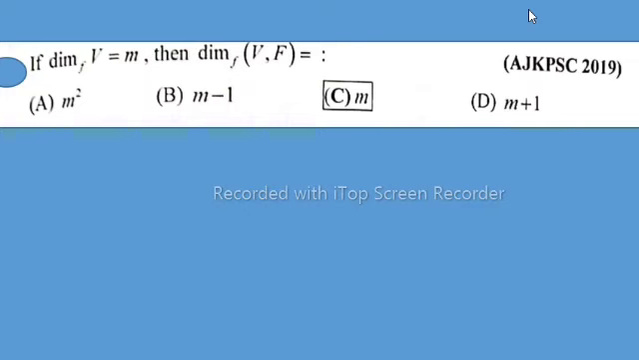In this lecture, I will solve AJK PSC 2019 MCQs, that is, if dimension F V is equal to M, then dimension V F is equal to